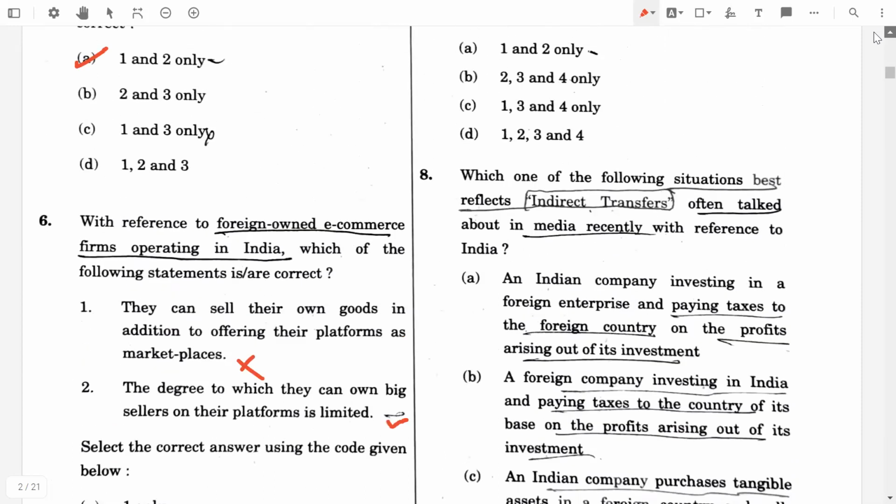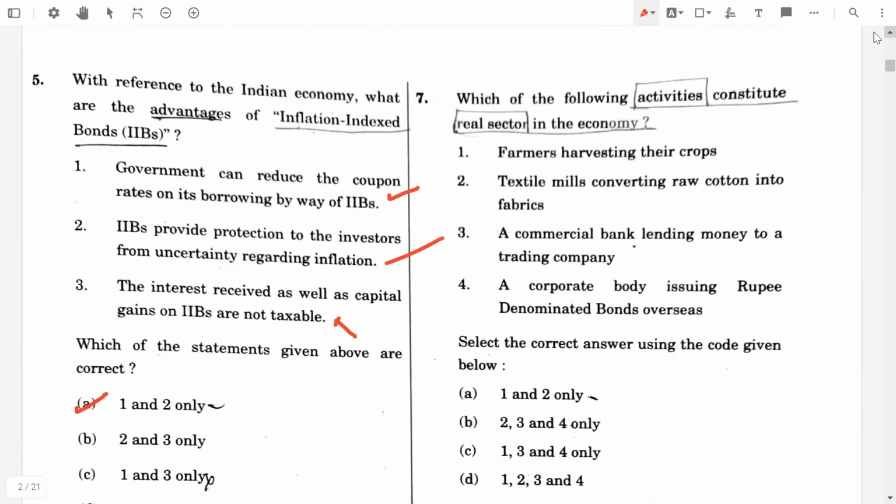Then the seventh question, which of the following activities constitute the real sector in the economy? The first one, farmers harvesting the crops. Yeah, it's true. Then the textile mills converting raw materials into fabrics. Yeah, it's true. A commercial bank lending money to a trading company. No, it's false. Then the corporate body issuing rupee denominated bonds overseas. No, it's false. So the final answer will be option A, 1 and 2 only.